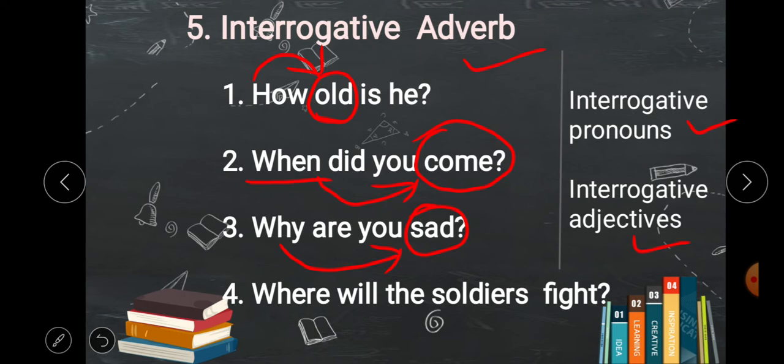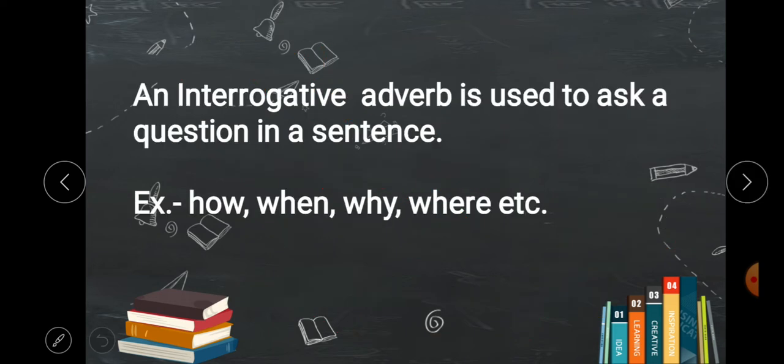Where do the soldiers fight? So here where modifies the verb fight. So when WH words act like adverbs, they are interrogative adverbs. Definition is: an interrogative adverb is used to ask a question in a sentence. How, when, why, where, all WH words.